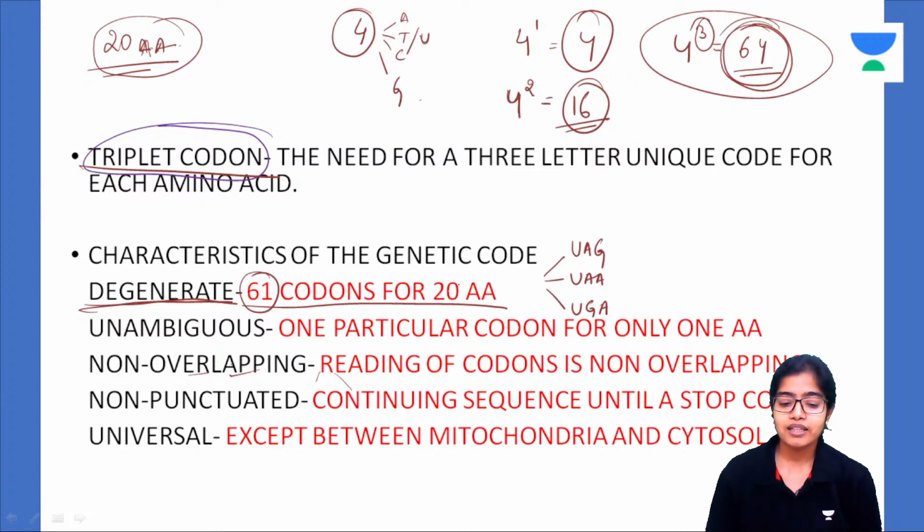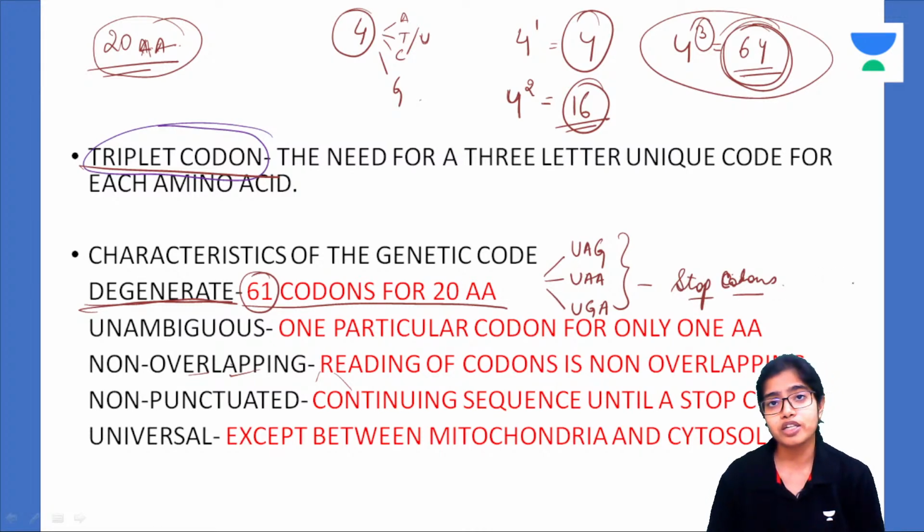And why are they not coding for any amino acid? Because they are stop codons. In the last session I mentioned the 3 steps of translation: initiation, elongation and termination. So, how does translation terminate? Whenever any stop codon is encountered, translation is terminated.